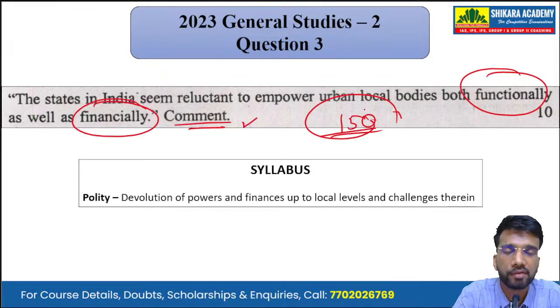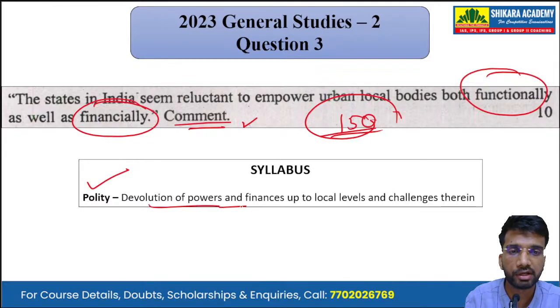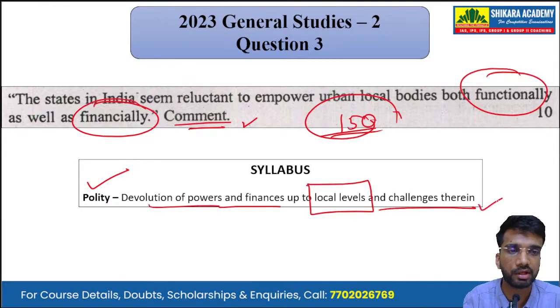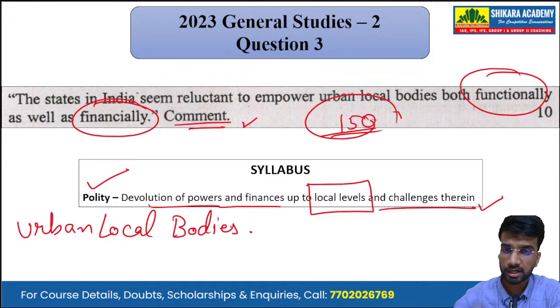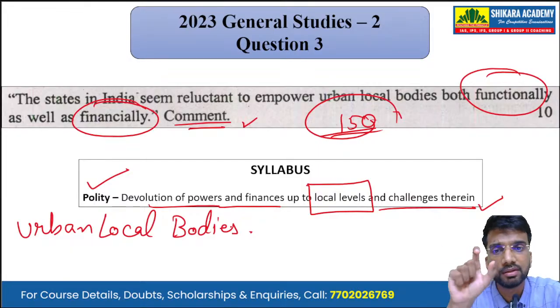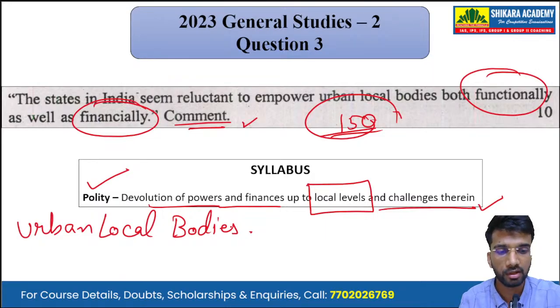Now, mapping it with the syllabus, we can see that it has been asked from the subject of polity, and the topic is devolution of powers and finances up to local levels and challenges therein. So it is a question focusing on urban local bodies. We have to justify the statement by showing that the state governments are reluctant in empowering the urban local bodies both functionally as well as financially. So they are not devolving functions to them and are also not giving them proper finances in order for them to sustain and run effectively.